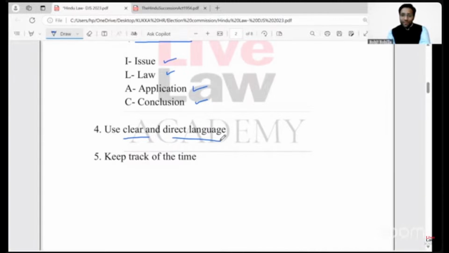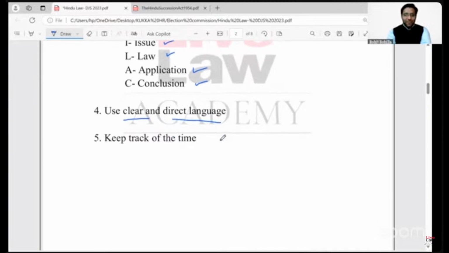I'm not demotivating you to read judgments and improve further on your language, legal or otherwise. You must do it. Everybody should do it, and it is a continuous process. It should never stop, right? But the answers demand a clear and direct language from you, right? So don't succumb to this temptation.